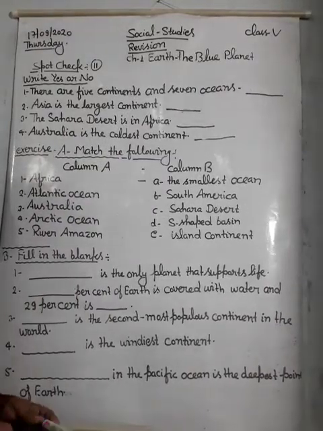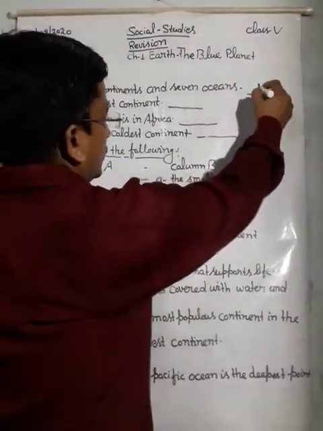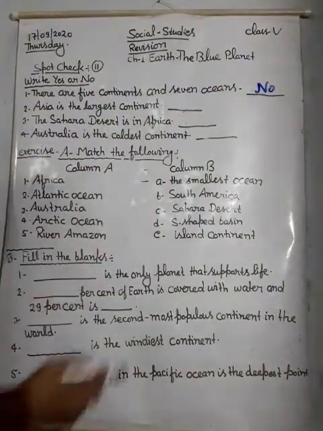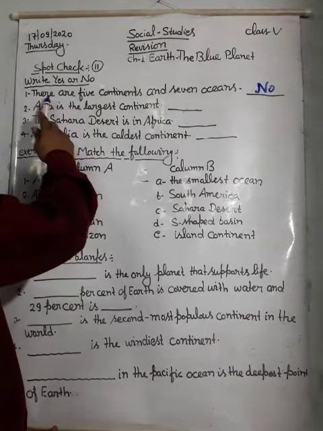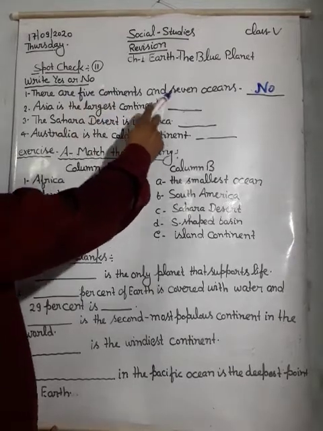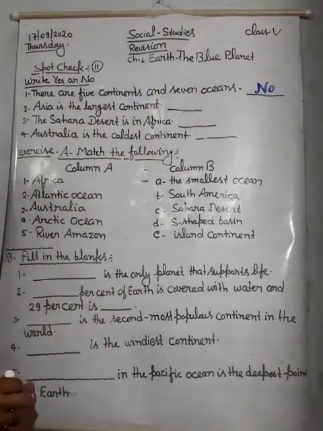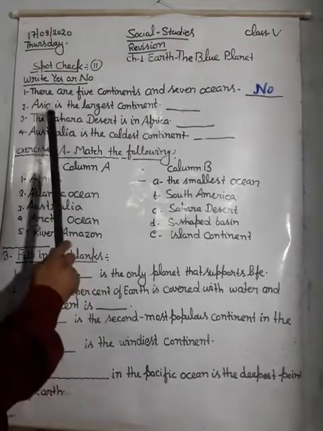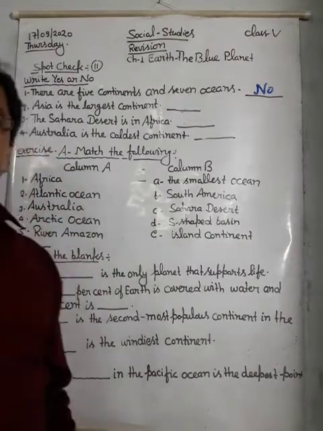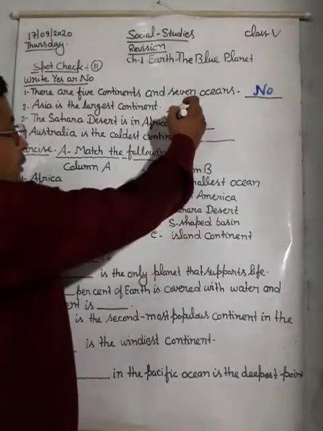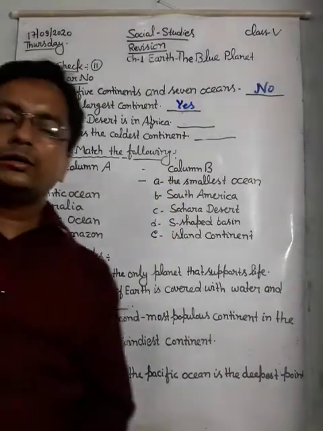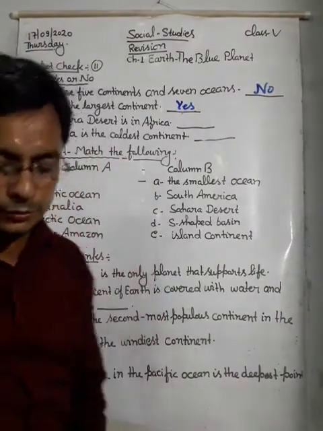Dear student, it is wrong, so we will write here no, because it is given opposite. There are 7 continents and 5 oceans. It will be the correct answer. Now, Asia is the largest continent. Yes, it is true. And India lies in which continent? India lies in the Asian continent.